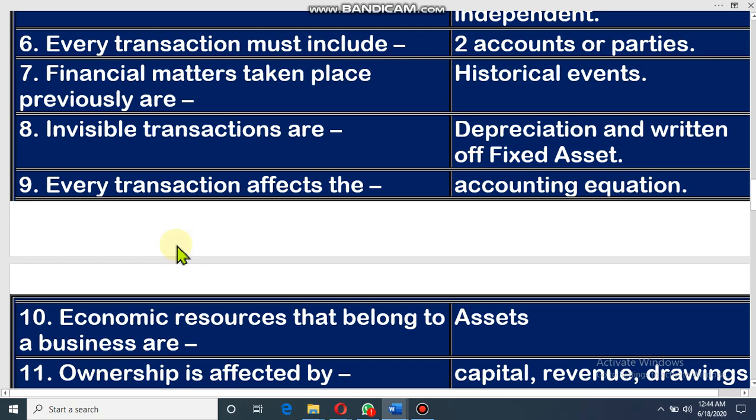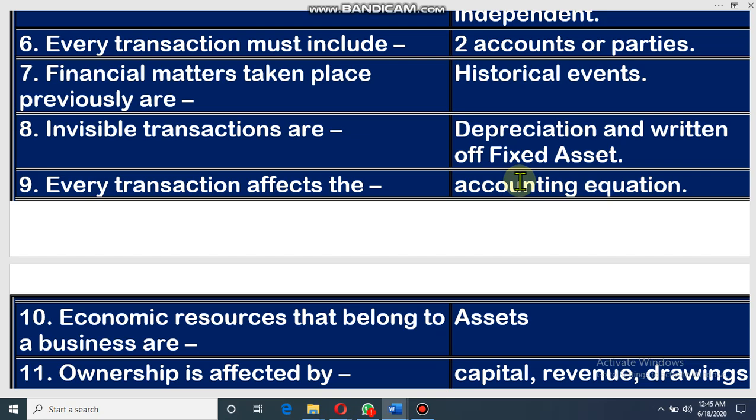Dear student, every transaction affects the accounting equation. Dear student, this is a very important topic, the accounting equation. You know, I have discussed the accounting equation in several classes of chapter 2. Again, I can help you remember: the accounting equation means A equals L plus OE. That means A for asset, L for liability, OE for owner's equity. That means every transaction will change this accounting equation: asset, liability, and owner's equity. Of the three elements, whatever assets our organization has will be equal to the amount of liabilities plus equity.